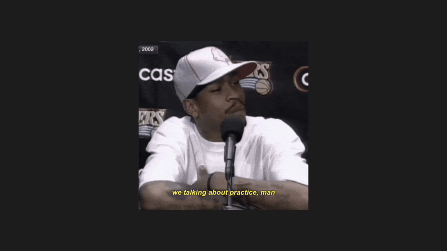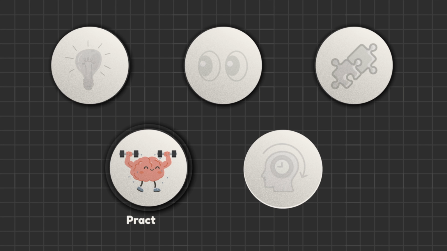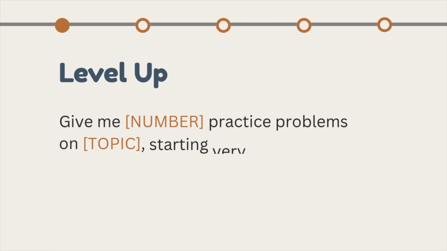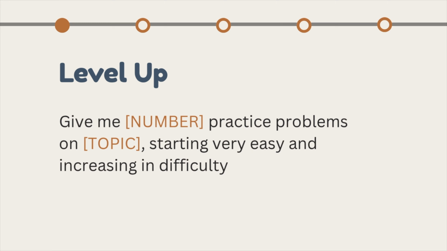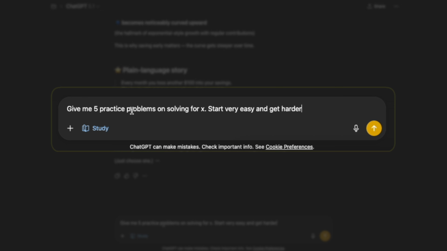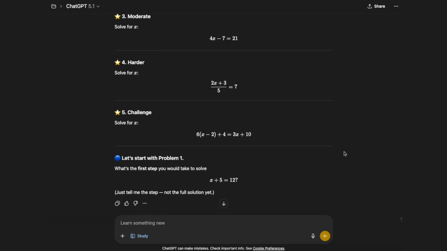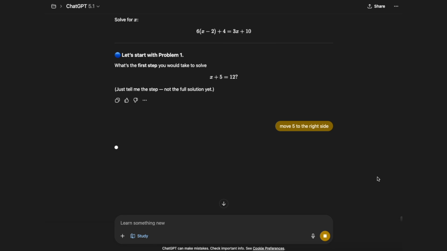Awesome. So you know the concepts, you can visualize them, you know why they matter, but knowing how something works isn't enough. Without practice, you can freeze on tests. So we could ask ChatGPT's help in turning knowledge into skill. The first framework here is Level Up, where you start simple and build difficulty step by step. What's great about this is you build momentum and confidence, so you solve problems that are not too easy and not too hard.